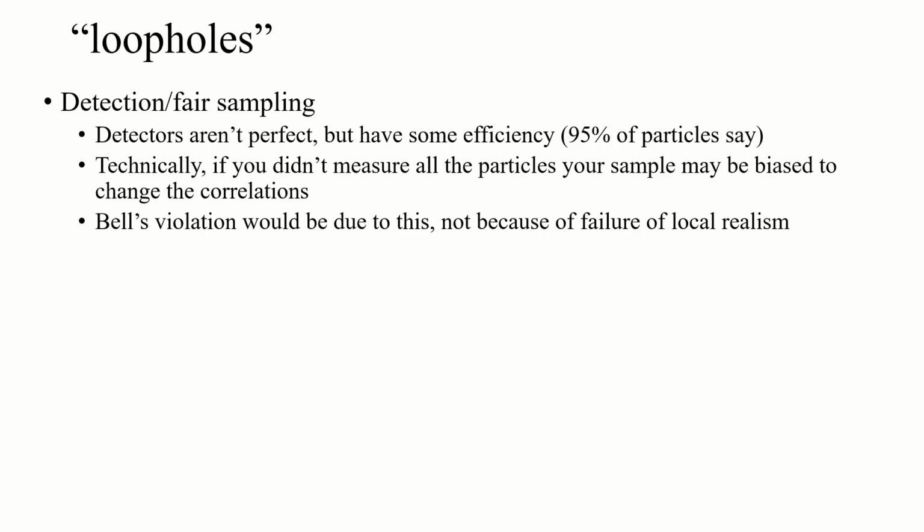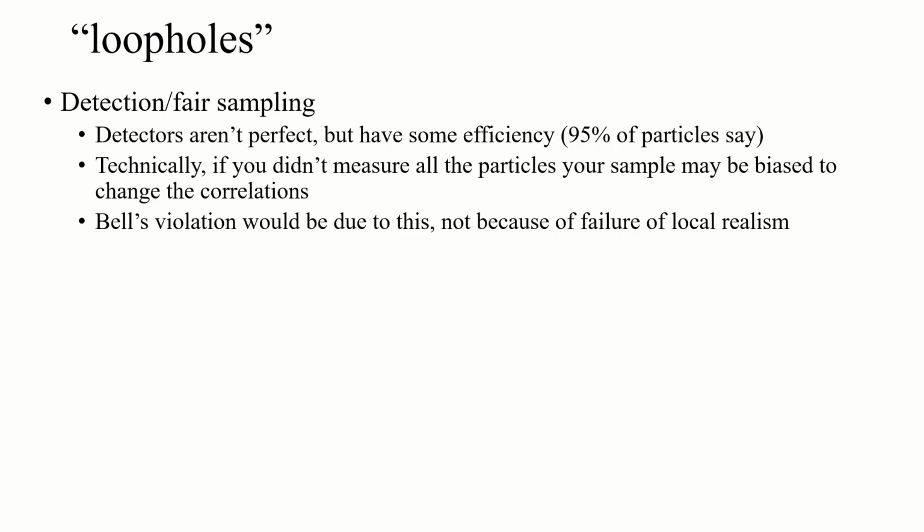The idea is, a lot of these measurements, the first ones especially, were done using photons, entangled photons sent in opposite directions and then detected. Well, making single photon detectors is really hard, right? So there are some missed counts. You might create a pair of photons, but only one detector actually managed to measure it. So you'd throw that one away, and you'd only look at a subset of all the pairs that were created.